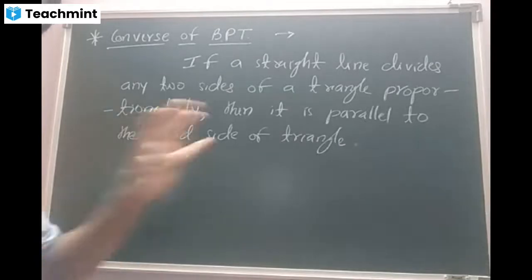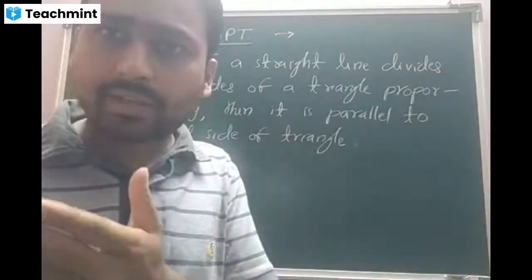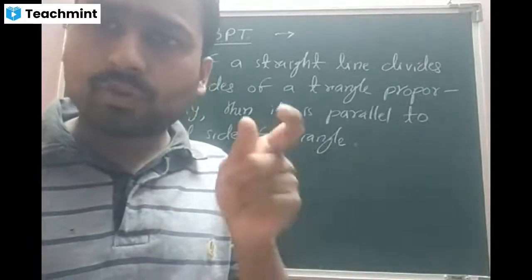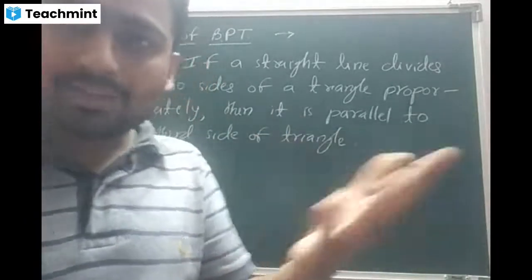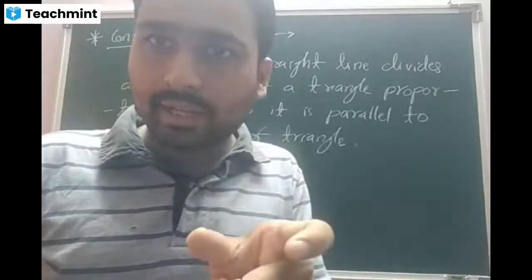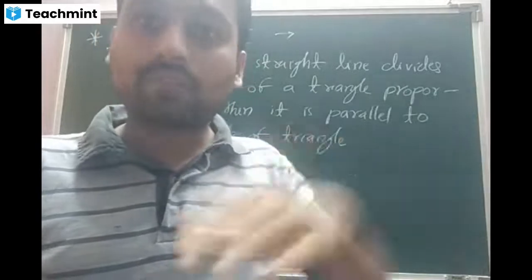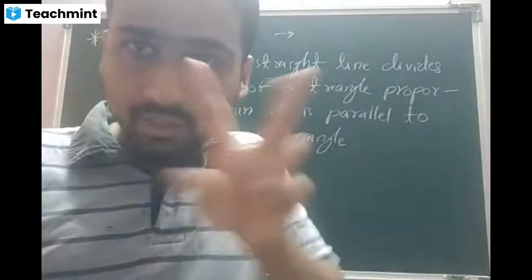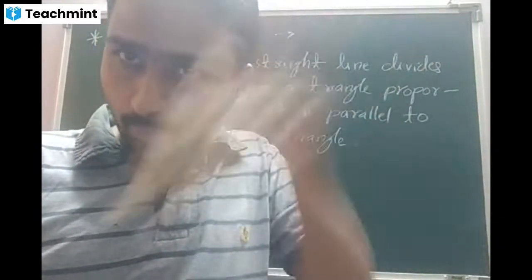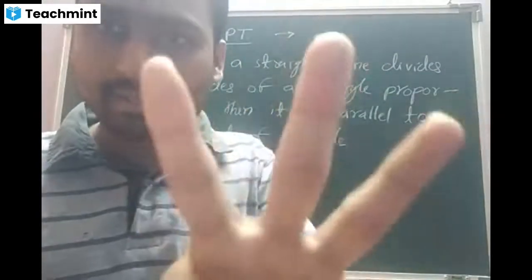Very good. Beta, look at this. This statement is exactly the reverse statement of the basic proportionality theorem. In the basic proportionality theorem, we said a straight line parallel to one side of a triangle divides the other two sides proportionately. Now, how did we start, beta? We started from the end. If a straight line divides any two sides, then that line will be parallel to the remaining side, or the third side. Is that clear?